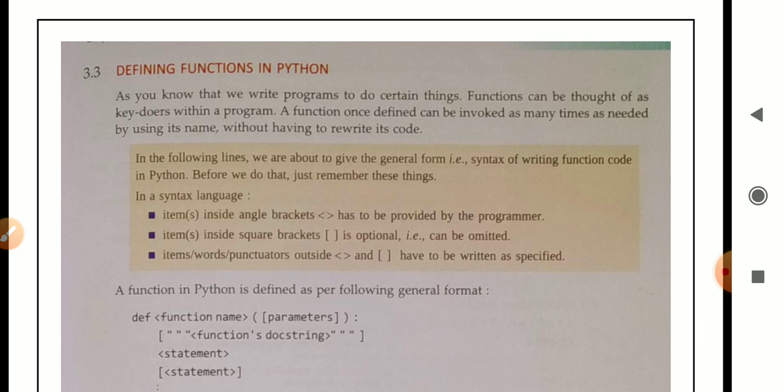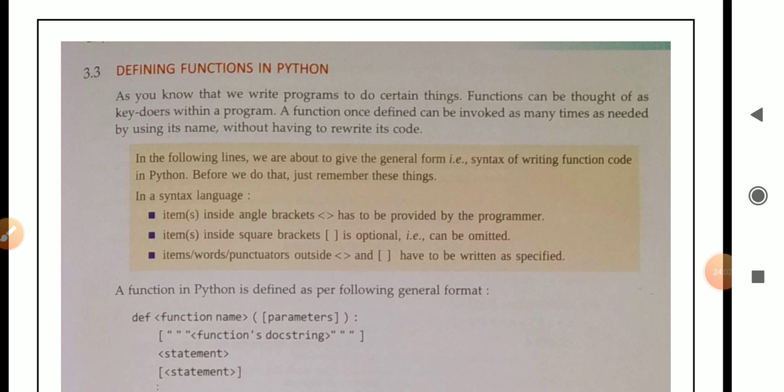We do not have to write that whole program code again and again. Simply we first define that function. After definition, we use a function call statement. Means we write the function name, and after that in brackets we write the arguments. In this way we can use that function multiple times according to our need without having to rewrite its code.